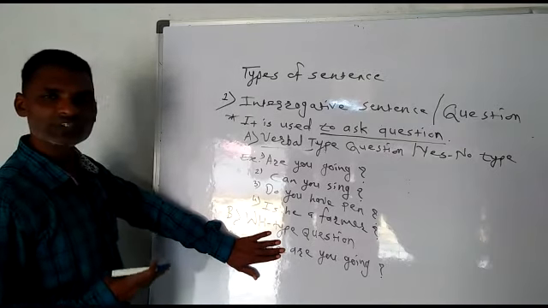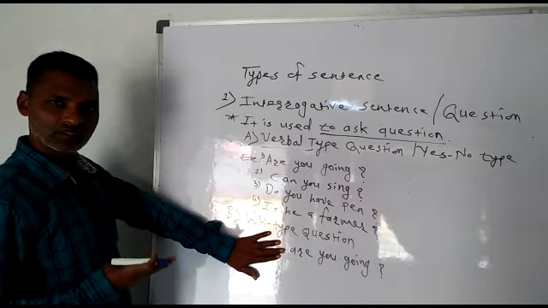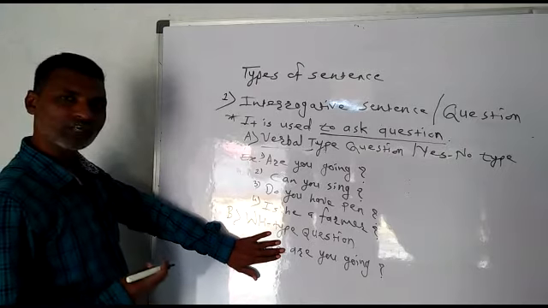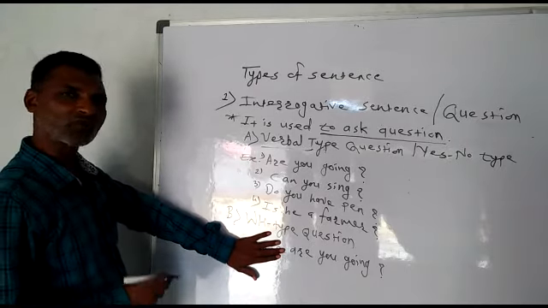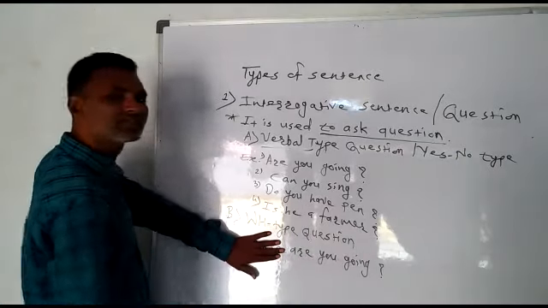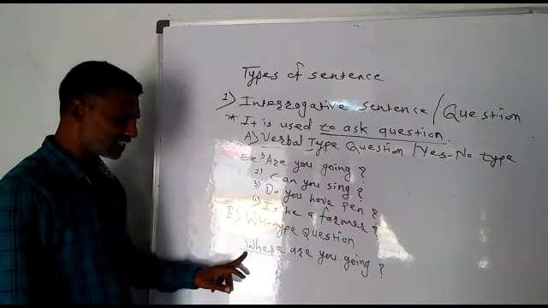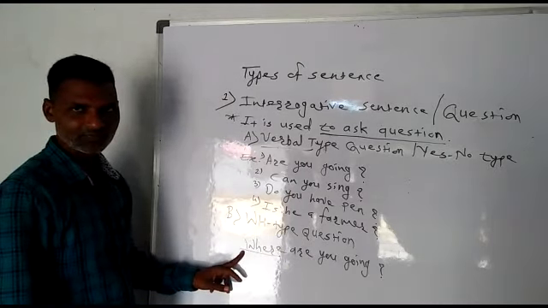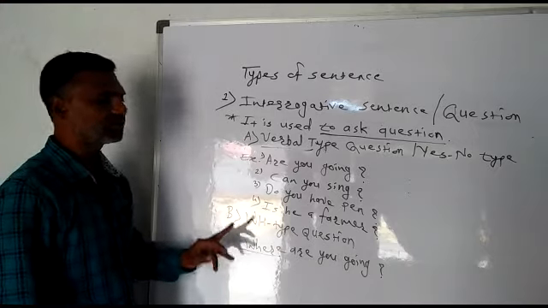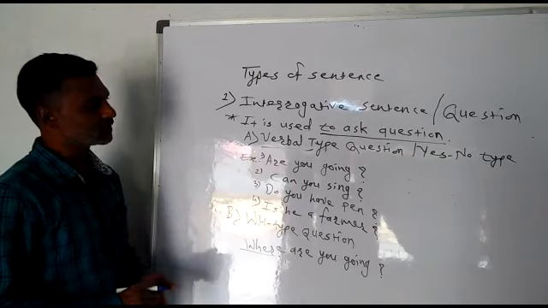If you want to go step by step, if you are just starting how to make a question, then you must observe that we make the WH type question from the verbal type question. This is the verbal type question, are you going? And then we added this extra word at the beginning, where? And then it became a WH type question. Then what is your observation?